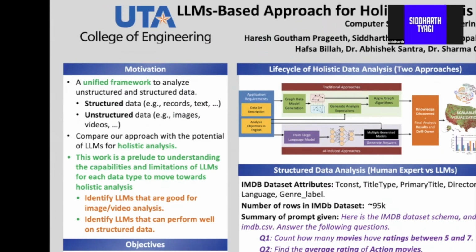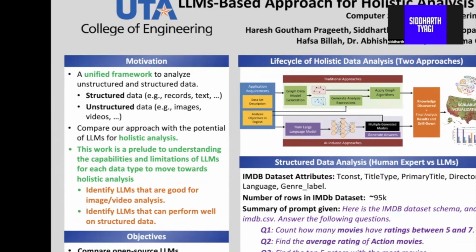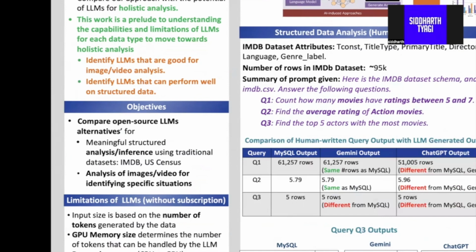Recently, LLMs have become very popular because of their ability to analyze multimodal data. So, in this work, we study the capabilities and limitations of LLMs for structured data and video analysis individually to move towards holistic analysis. Our objective is to compare open source LLMs for structured data analysis and video analysis. We evaluate their performance using traditional datasets like IMDb and also analyze how well they identify situations in videos. This helps us understand where LLMs perform well and where they will struggle.